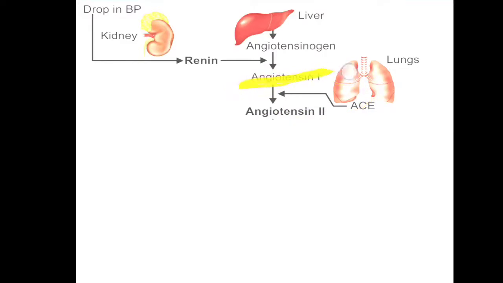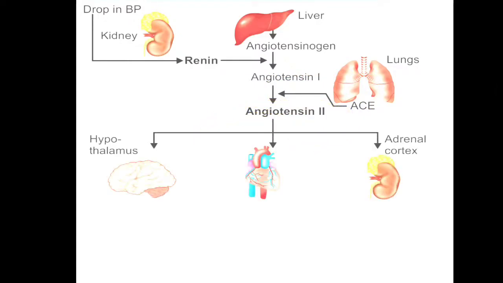When angiotensin 1 passes through the lung capillaries, one particular enzyme, angiotensin converting enzyme, converts 1 to 2. So the angiotensin converting enzyme present in the lung capillaries makes the conversion of angiotensin 1 to angiotensin 2, and this is the most active molecule. This angiotensin 2 has effects at three sites: the brain, particularly the hypothalamus, the heart, as well as the adrenal cortex. Overall there is a response to increase blood pressure. Initially there is a drop in blood pressure, a decrease in blood volume, or an increase in osmolality. All these three things will be reversed in the presence of angiotensin 2. But how does it work? With the help of these three organs.